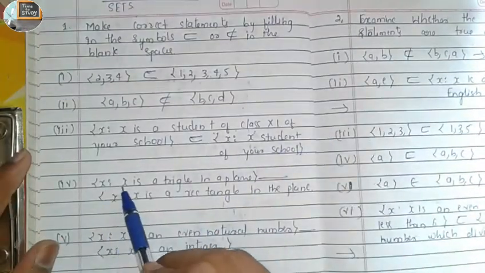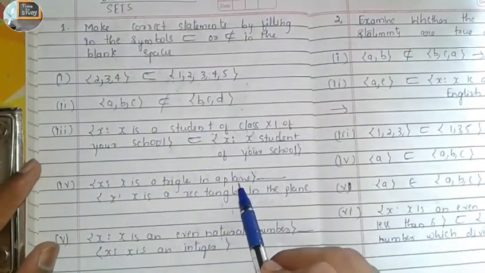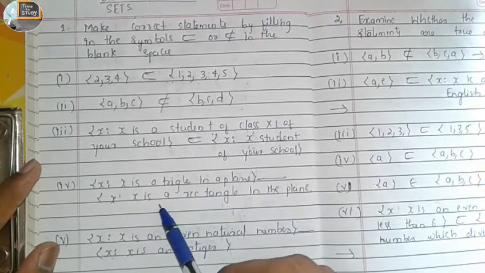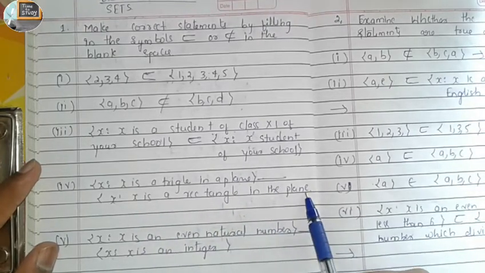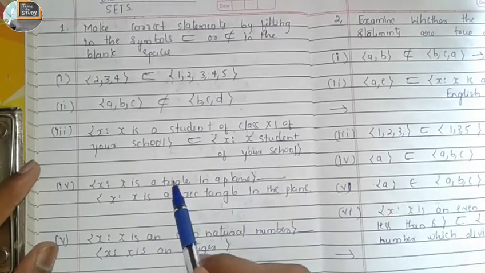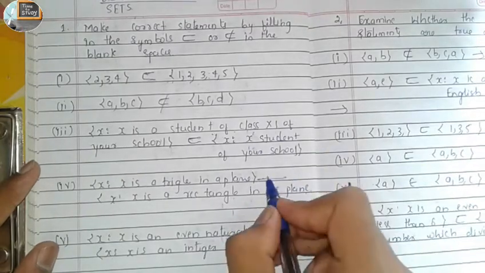Fourth question: x such that x is a triangle in a plane. Is it a subset of x such that x is a rectangle in the plane? Here it is directly given that one is a triangle and this is a rectangle, so it is not a subset of this set.